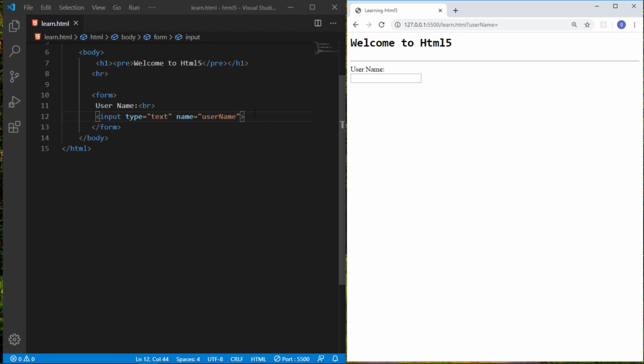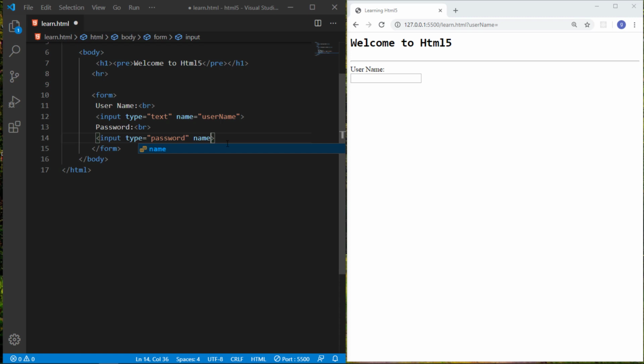And same if you want to give the password, for input type we have to give it password. And these attribute values, these type values are given by HTML. We don't write them ourselves, but HTML gives us this type attribute. But name you can write as you want.